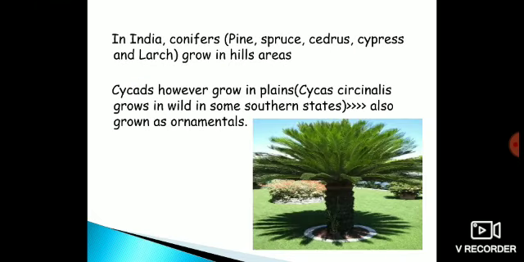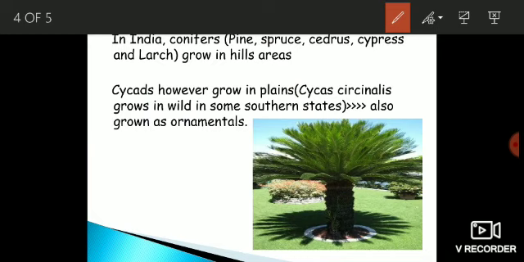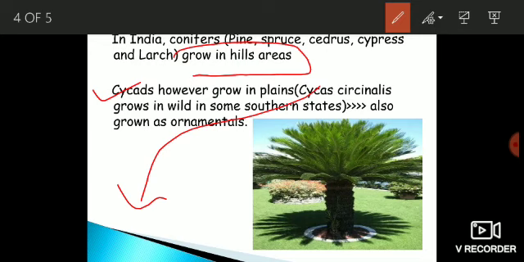In India, the conifers, which include pine, spruce, cedrus, cypress, and larch, grow in hilly areas, whereas the cycads, which is represented by Cycas circinalis, grow in the plains, and Cycas circinalis has been found to grow wild in some southern states of India, and it is also grown as an ornamental in gardens.